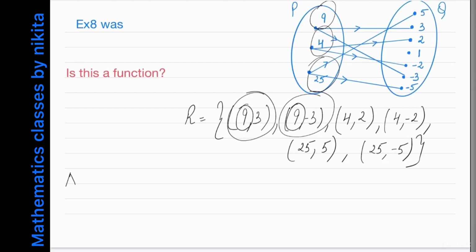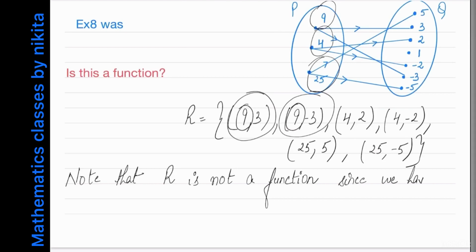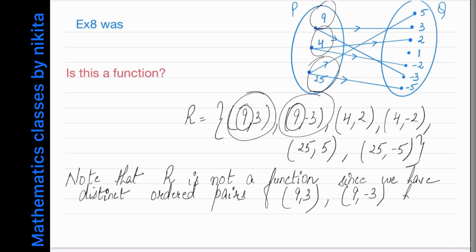So note that R is not a function since we have distinct ordered pairs 9 comma 3, 9 comma -3 having same first element.